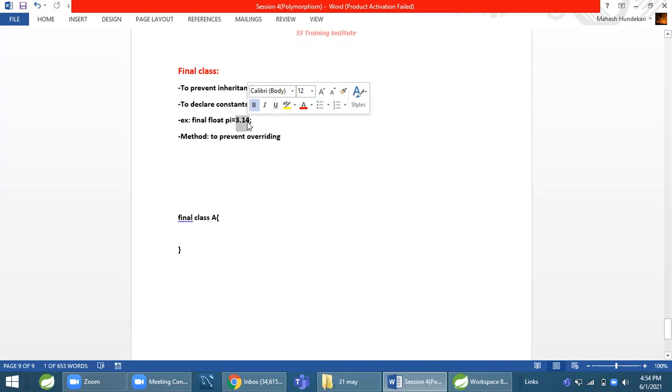This is the second thing. When we use the final keyword with a method, then that method cannot be overridden. For example, here is a class A. I have two methods, M1 and M2.